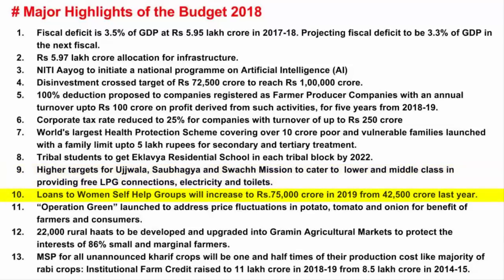Let's go to the next point. Loans to women's self-help groups will increase to Rs 75,000 crore in 2019 from 42,500 crore last year. So whenever you hear the word self-help group, immediately think of finance at a small scale. So basically these are a village-based financial committee, and it usually consists of 10 to 12 local women. Yes, you have heard it right. There are only women because a mixed group of both male and female is generally not preferred.